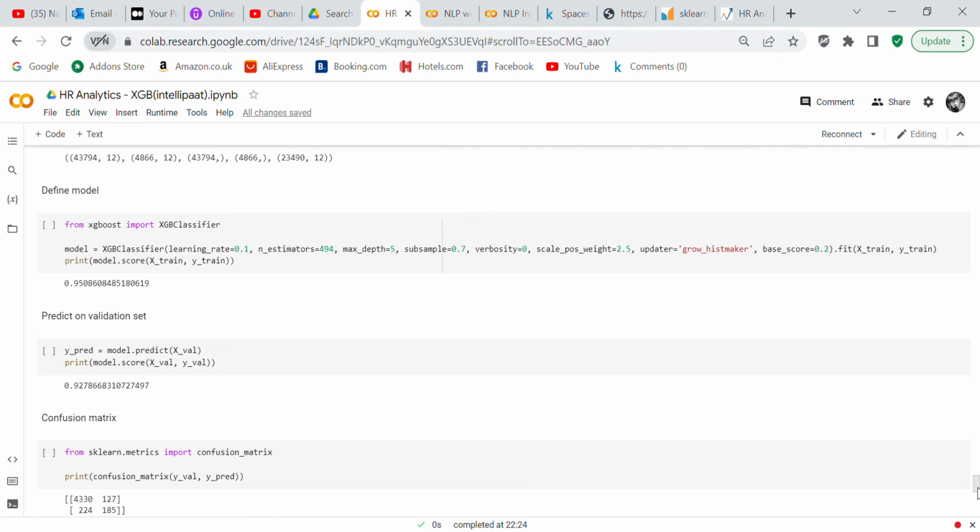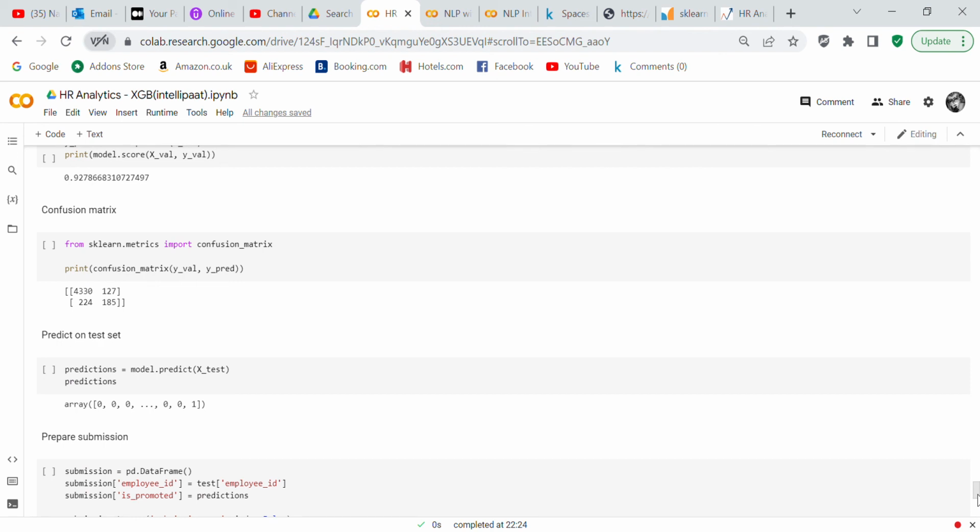I did actually get the parameters from the video that I was watching, because what I need to do is learn how to set the parameters in XGB classifier, and that would be a good project for me to do. I've got lots of projects. And I got 95% accuracy using XGB classifier, predicted on the validation set, and I got approximately 93% accuracy.